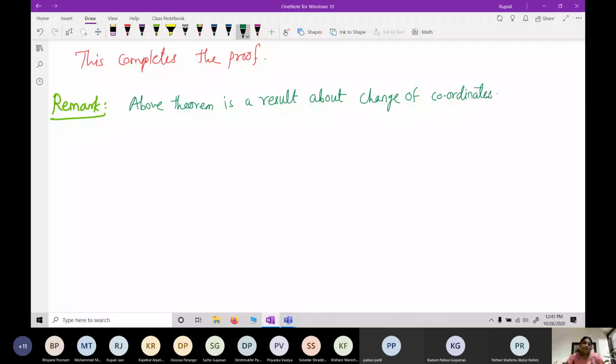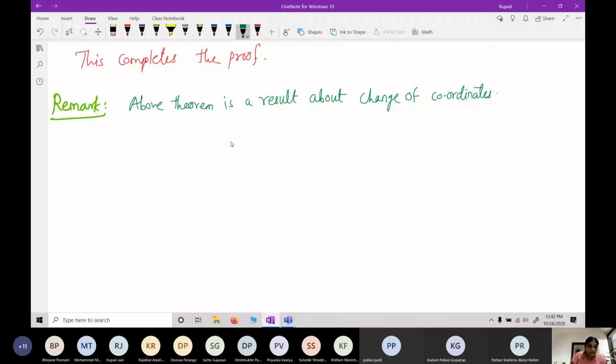So if I am having a matrix A, then with an appropriate non-singular matrix P, I can convert it into J. We will have the corresponding Jordan canonical form J.